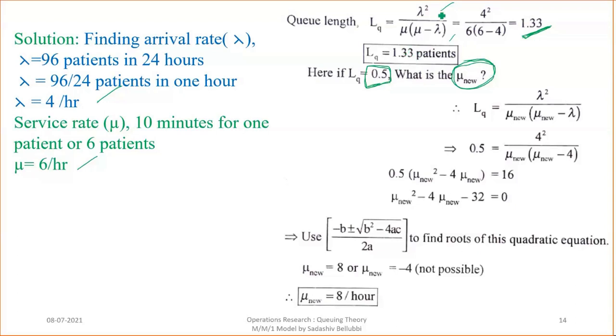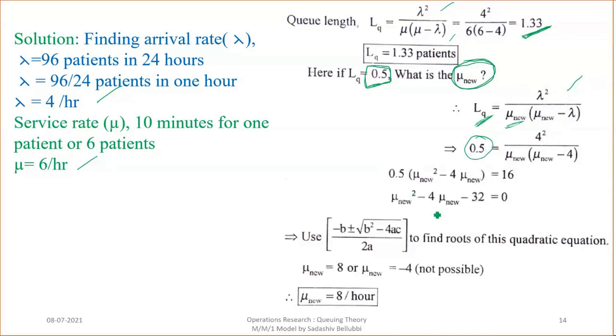Again use the same formula, LQ equals lambda squared over mu new into mu new minus lambda. We know LQ is 0.5 and lambda squared also, so we can find the value of mu new.